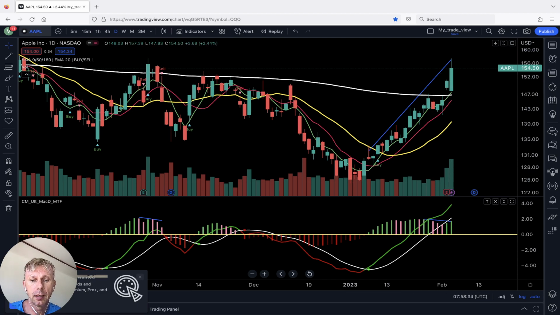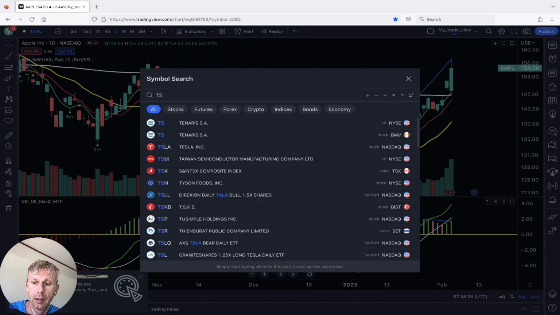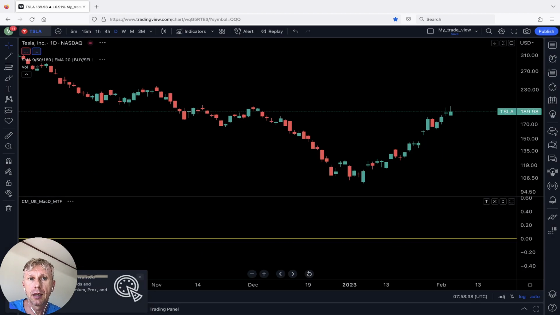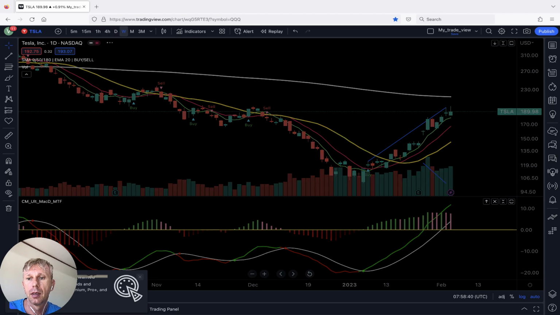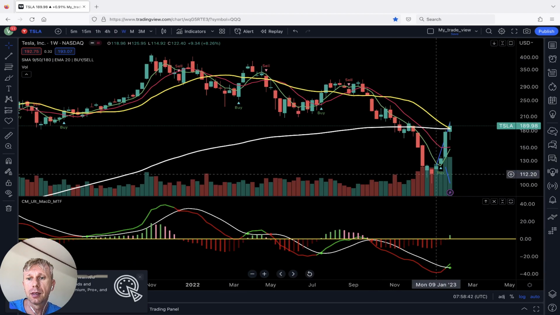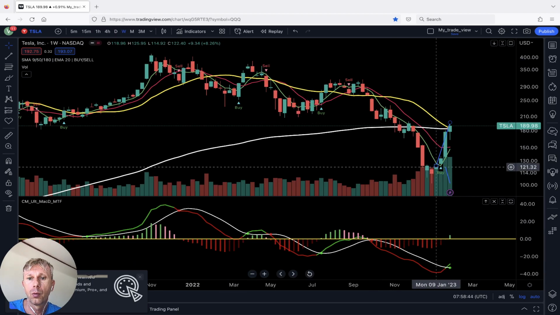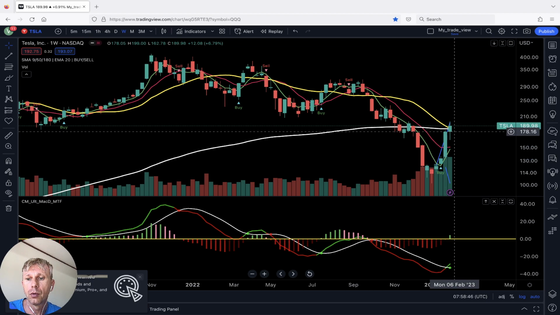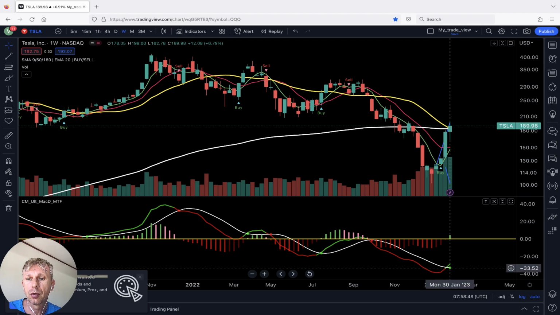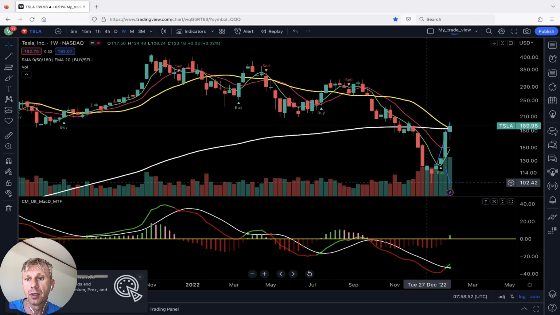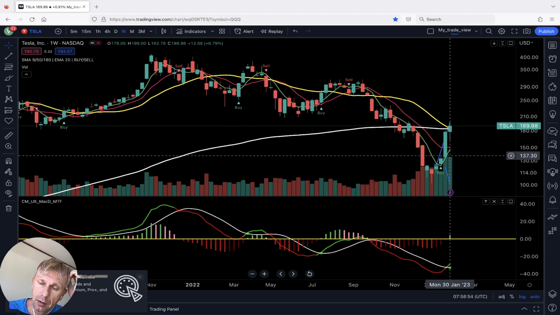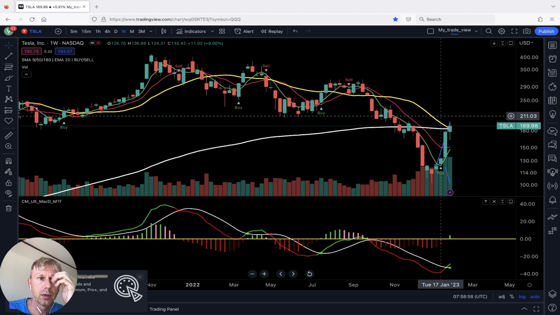Let's move to Tesla. Weekly time frame. Similar story, buy signal on Tesla. 4 weeks in a row in a buy mode. MACD did bullish crossover, green line, bullish trend, volume is in uptrend, increasing. Very strong bullish trend.